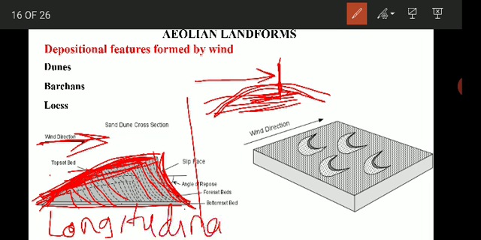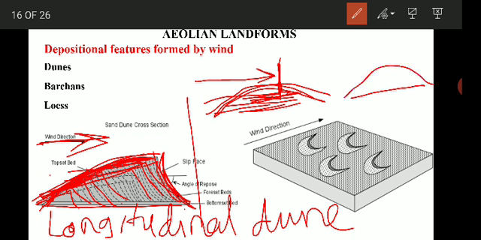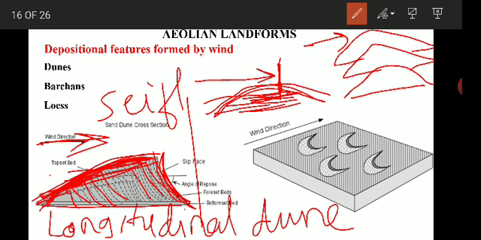Then we have transverse dunes like this, where the sand deposits transversely, and this is the wind direction. Longitudinal dunes are also called seifs.